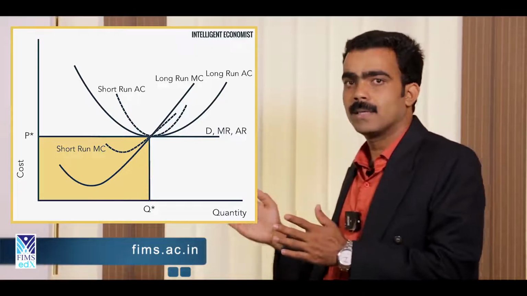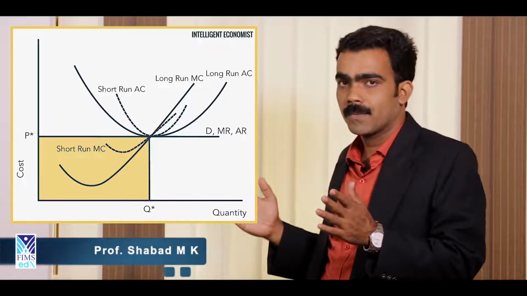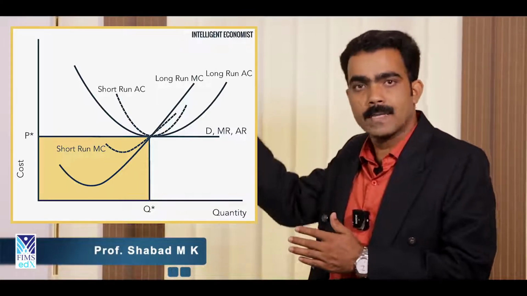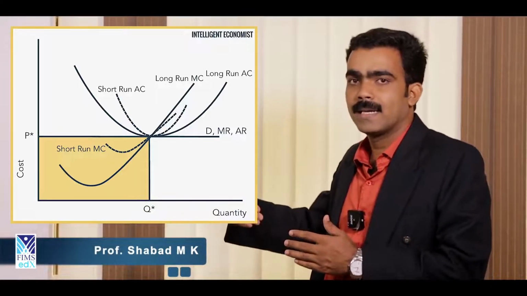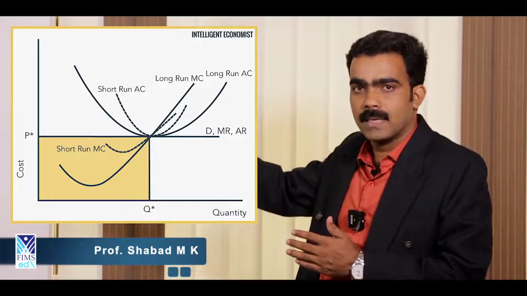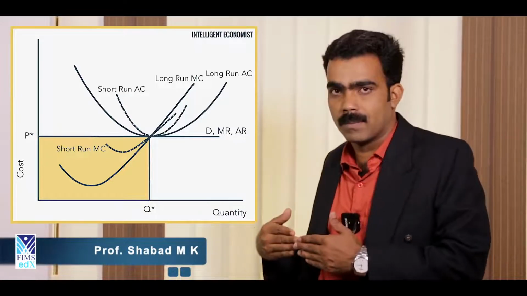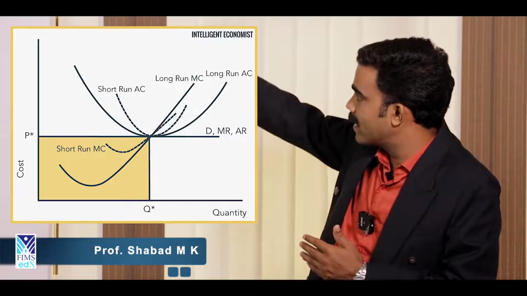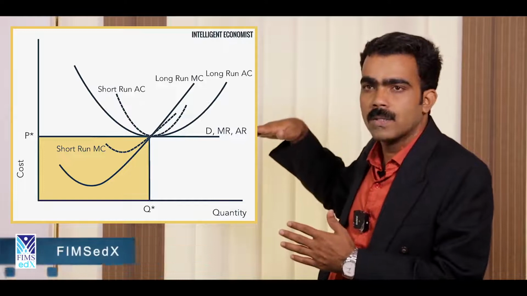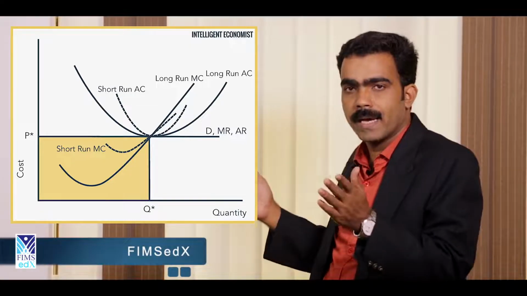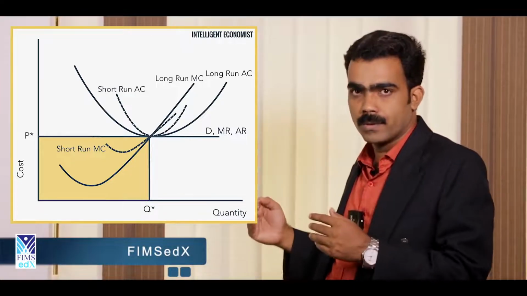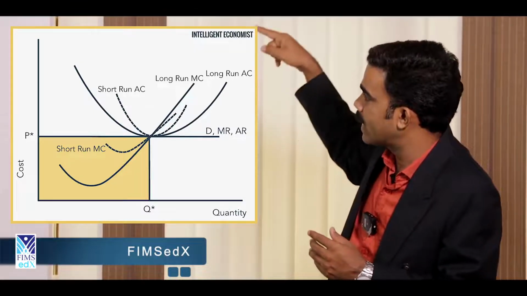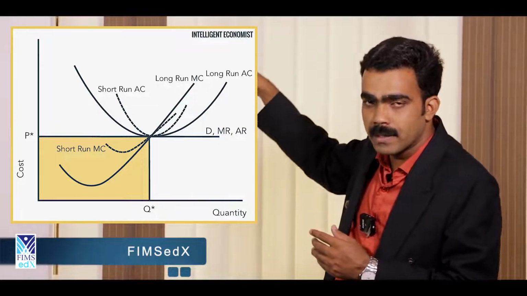Don't forget the conditions. What is the primary condition? Yes, the primary condition is that price is fixed at a point at which MR is equal to MC. The secondary condition is that LMC, or MC, is touching AC at its minimum. So what is happening in the long run? All the costs have increased, so we get a wide-oriented average cost. So in the long run we get an equilibrium at which LMC is equal to LMR. That point is known as equilibrium.